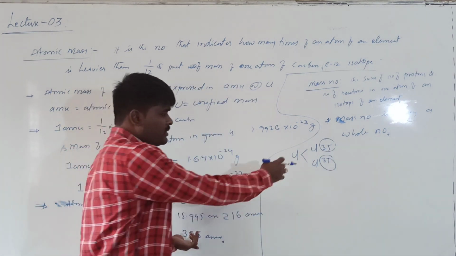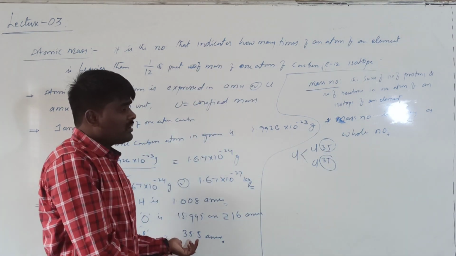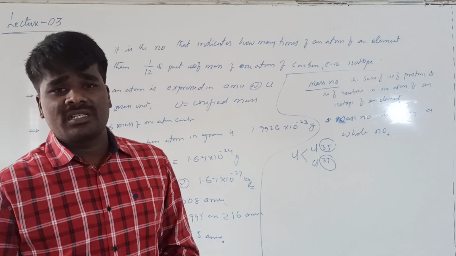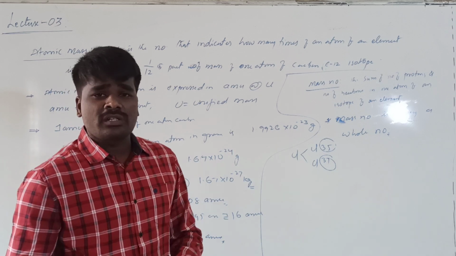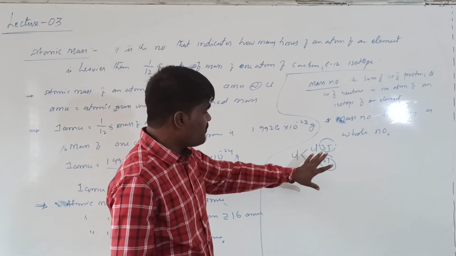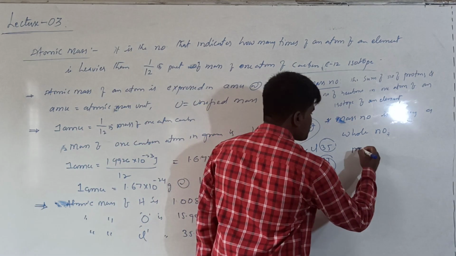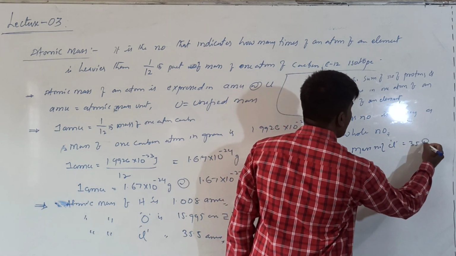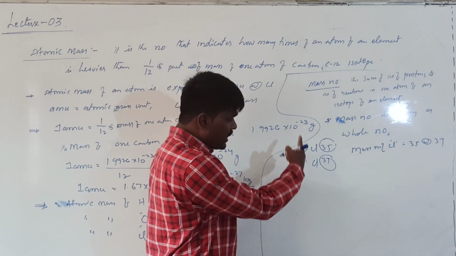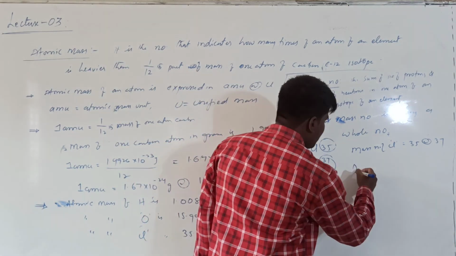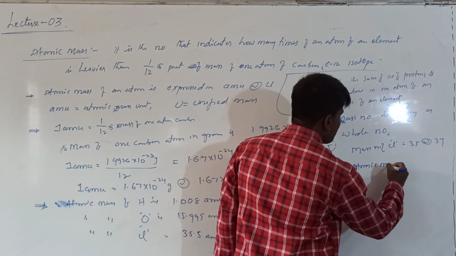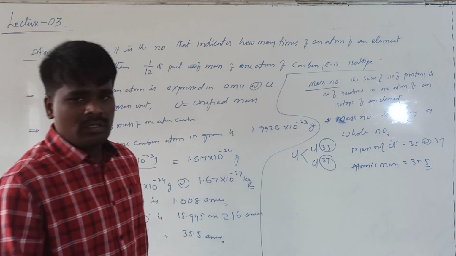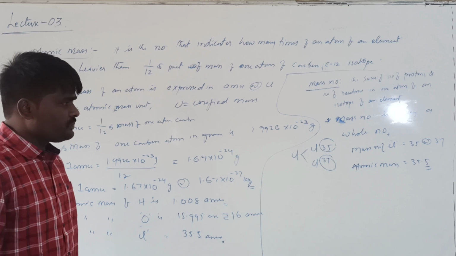Don't say that the average of these two will not equal 35.5. Here, by calculating the average atomic mass, we will also consider the percentage of natural abundance. We will see that in the discussion of average atomic masses. So far, remember that the mass number of chlorine has to be either 35 or 37, depending upon what isotope you are speaking of, whereas the atomic mass of chlorine is 35.5. This is an important thing to be noted.